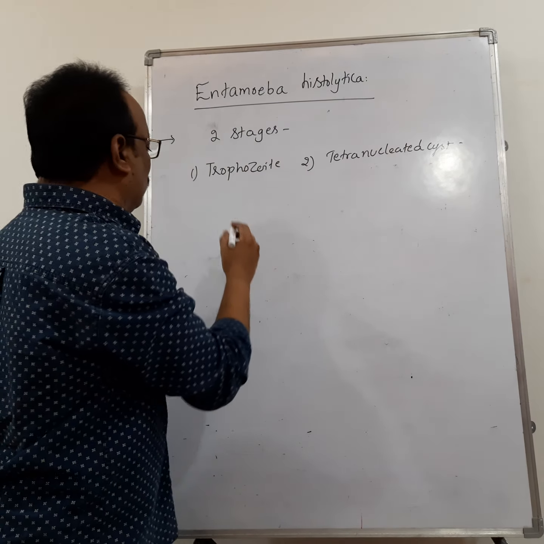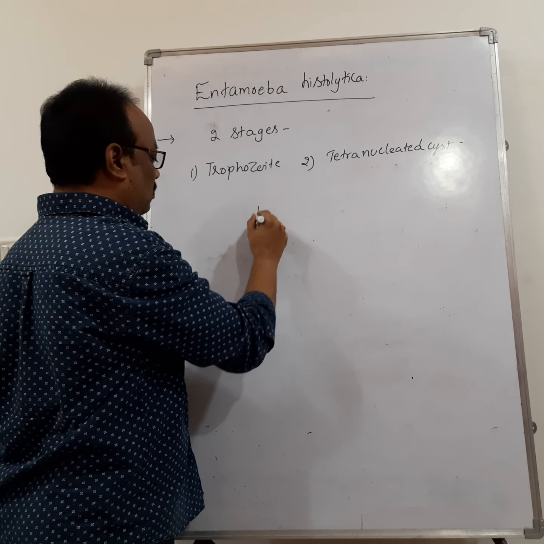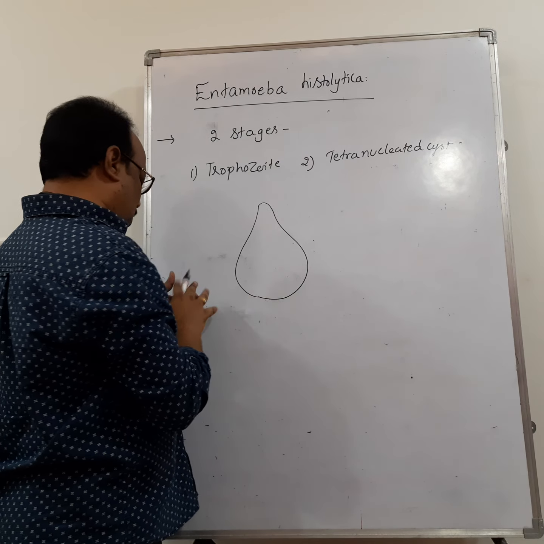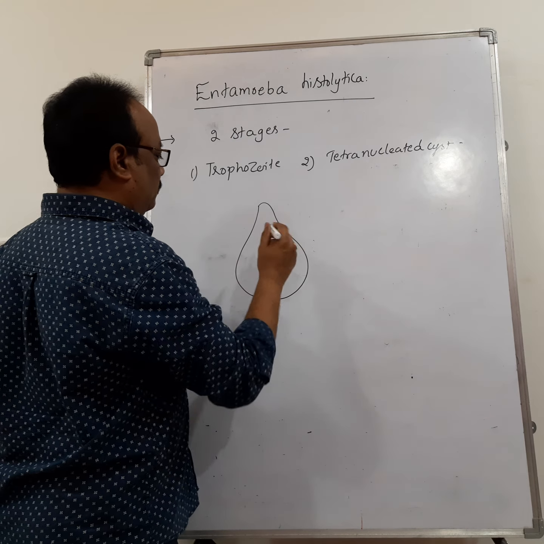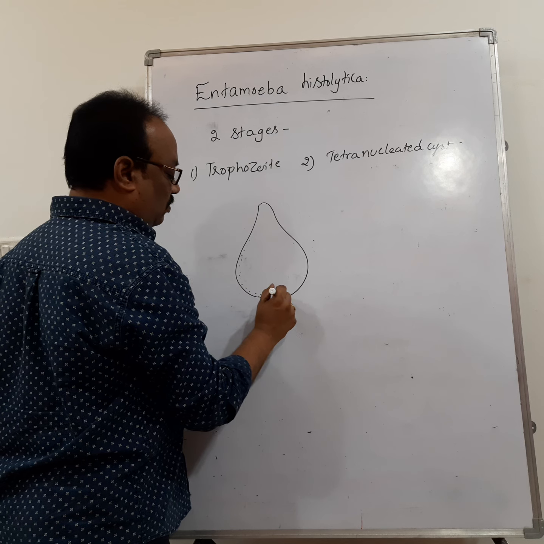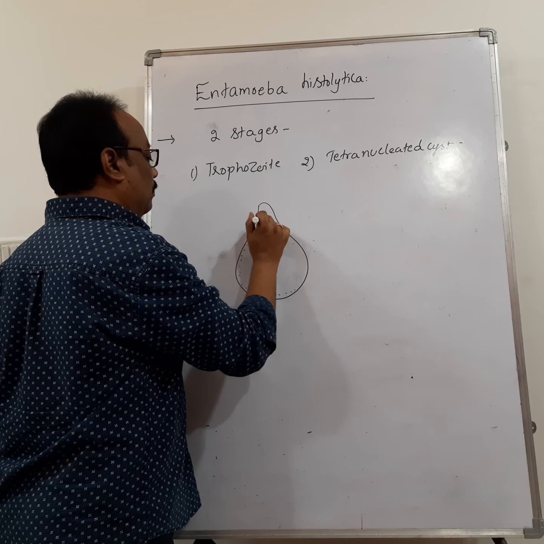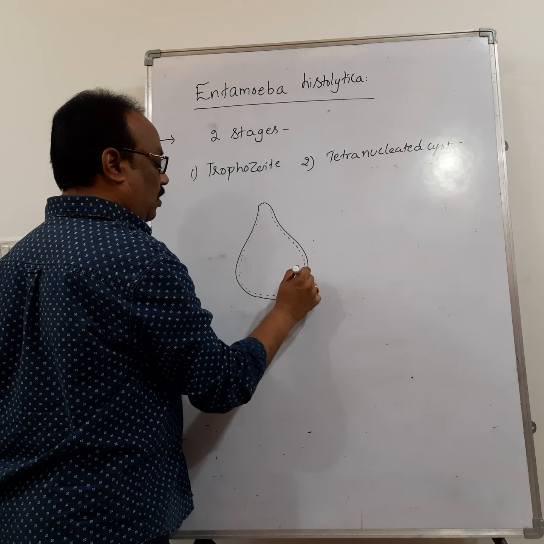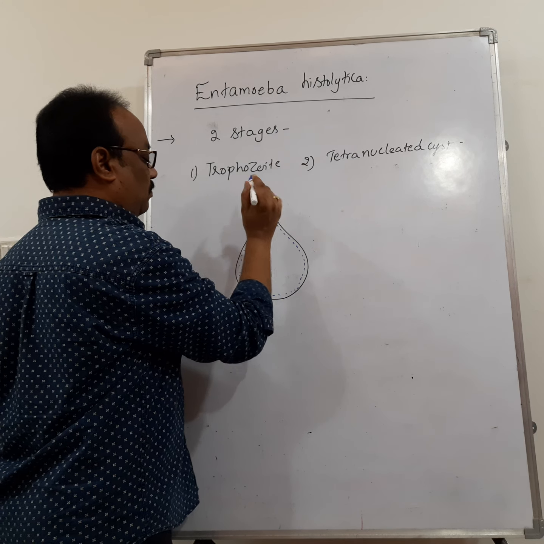So this trophozoite looks like this. The trophozoite is the feeding stage of Entamoeba histolytica and also causes the symptoms of this disease.